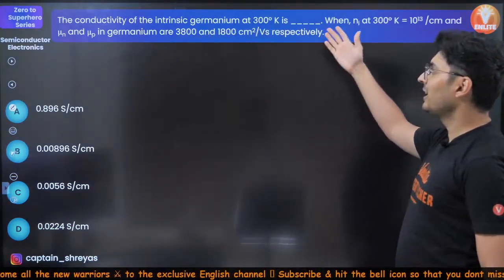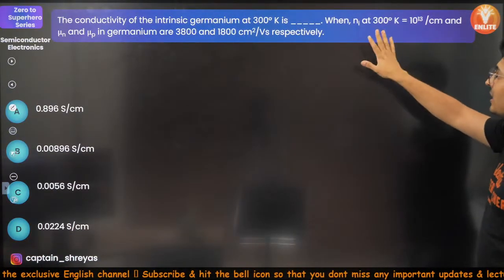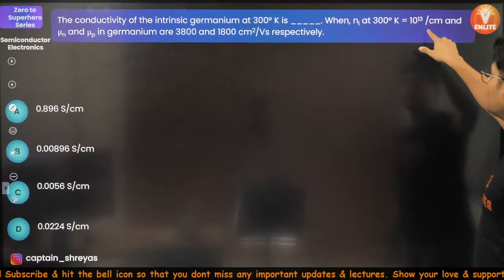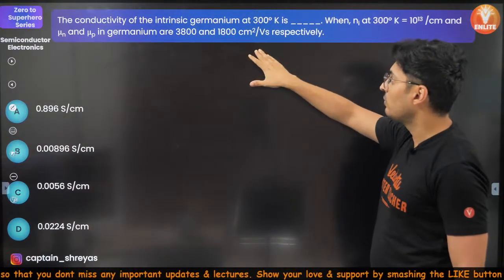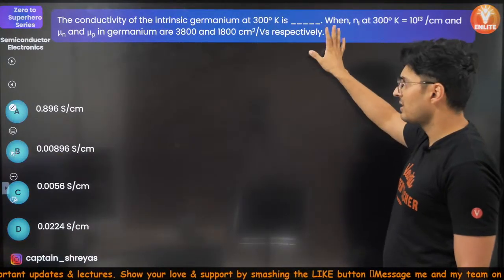The conductivity of an intrinsic germanium at 300 Kelvin is how much? If the intrinsic charge concentration is 10 to the power 13 per centimeter, the mobilities are 3800 and 1800 centimeter square per volt second respectively.